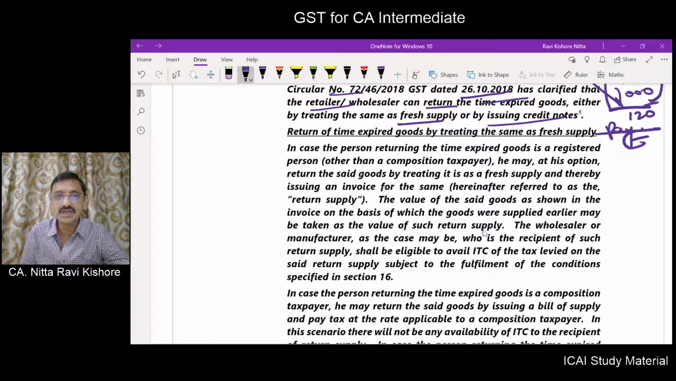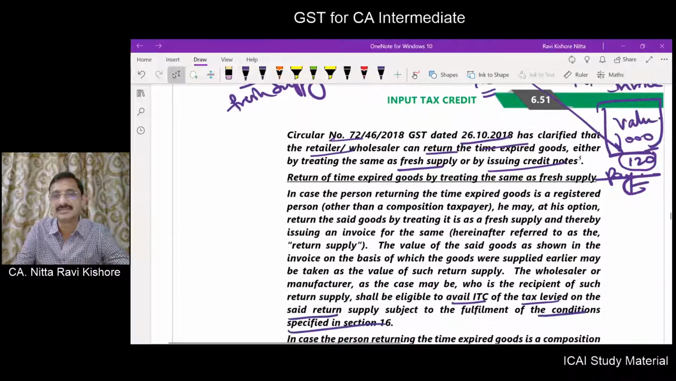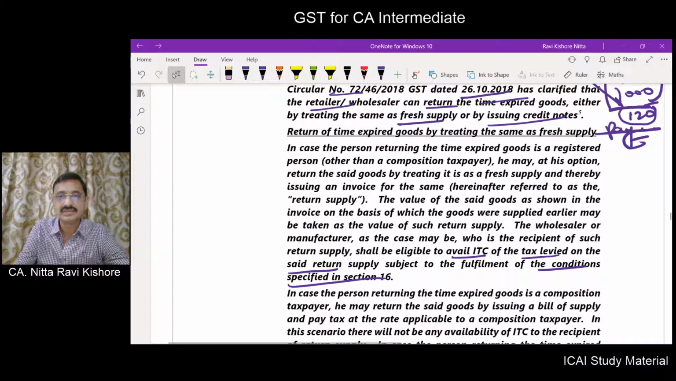The wholesaler or manufacturer, as the case may be, who is the recipient of such a return supply shall be eligible to avail ITC of tax levied on the said return supply, subject to the fulfillment of the conditions specified in section 16. So this 120 rupees which has been charged by this fellow can be claimed as input tax credit by the wholesaler.